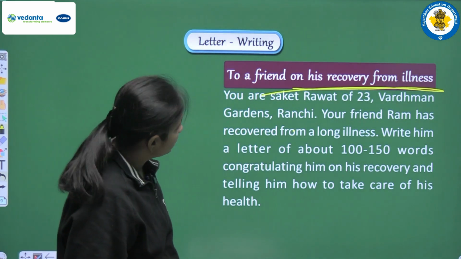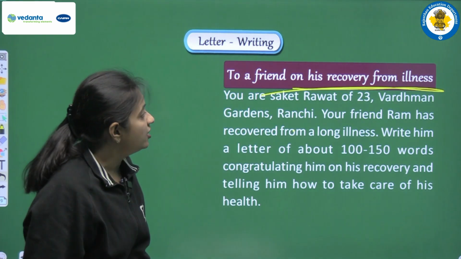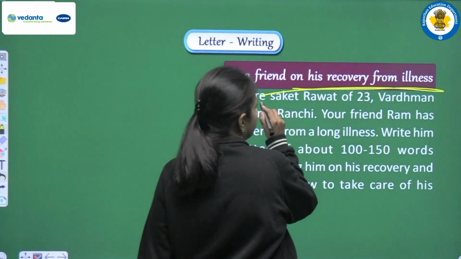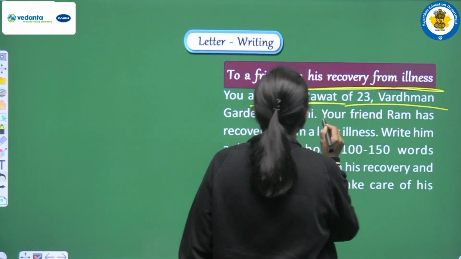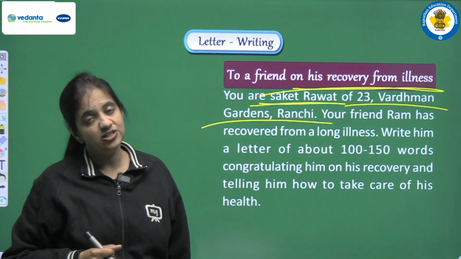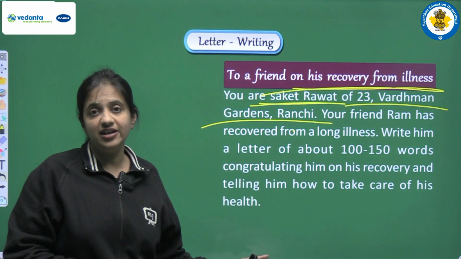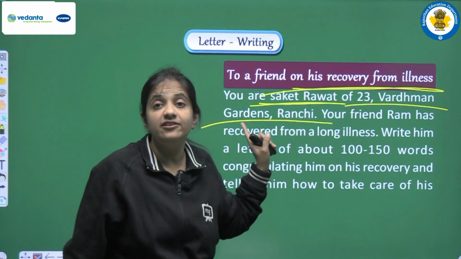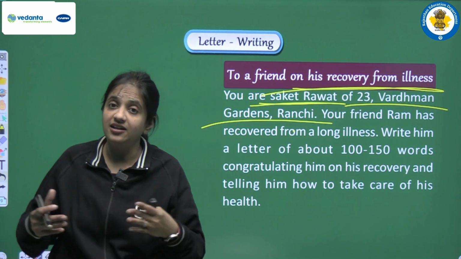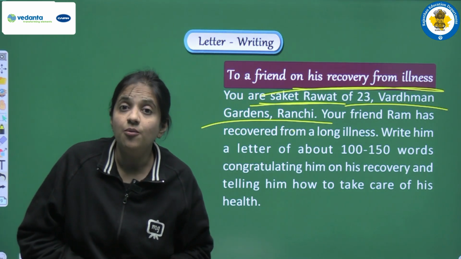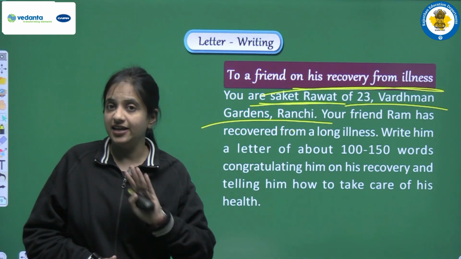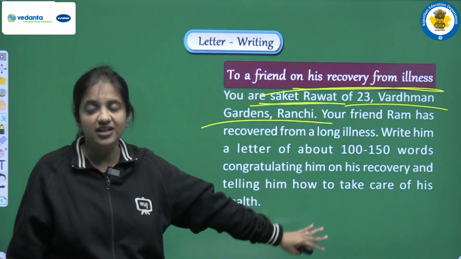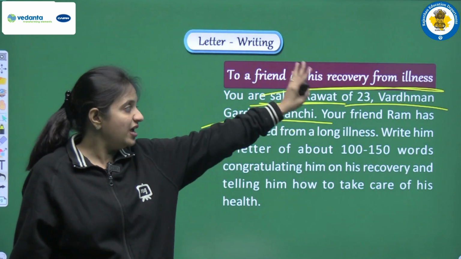You are Saket Rawat of 23 Vardhaman Gardens, Ranchi. So now in this question, first of all we are given our name, and yes, we are given our address also. So students, you actually need to read the entire question very carefully, because now we have to use this name only, we have to use this address only, and if you are writing any other address then obviously your marks will be deducted. Okay, so now we don't have to write any other address, we cannot use any other name, because it is very clear in the question that we have to use this name and we have to use this address only.